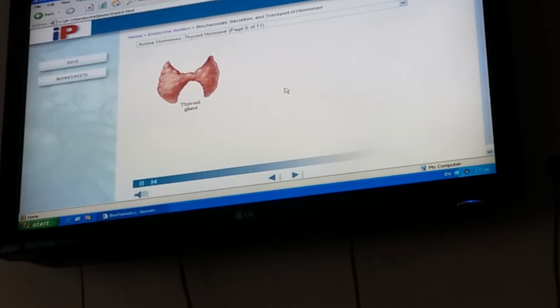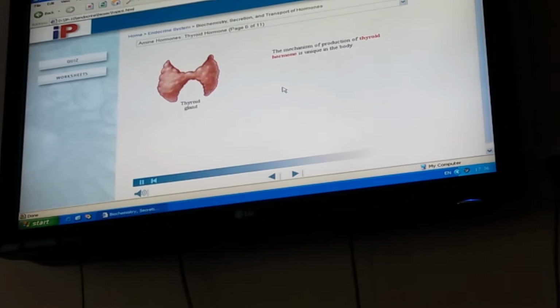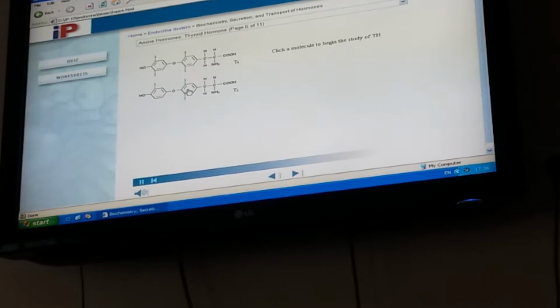Recall that the thyroid gland produces thyroid hormone. The mechanism of production of this amine hormone is unique in the body. Click a molecule to begin the step.